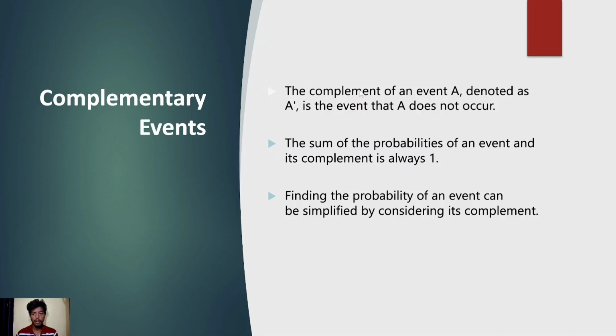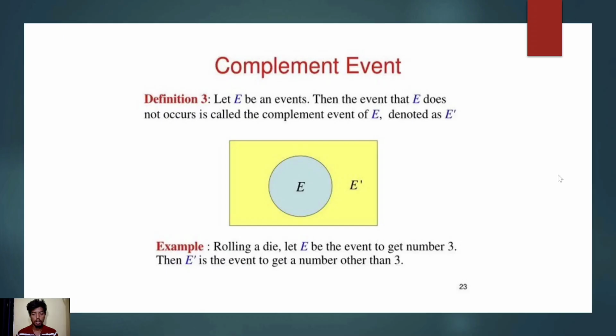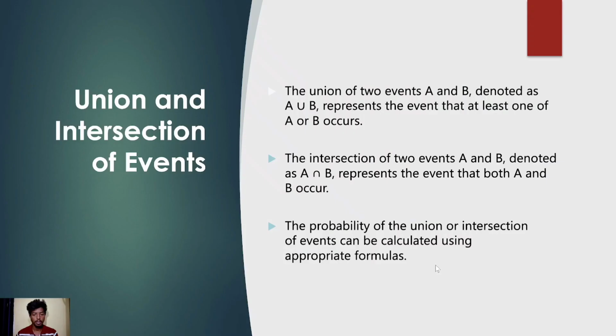Complement of an event. The complement of an event A is denoted as A dash. It is the event that A does not occur. The sum of the probability of an event and its complement is always 1. Finding the probability of an event can be simplified by considering its complement. Let E be an event, then the event that E does not occur is called the complement of E, denoted as E dash. Rolling a die, let E be the event of getting a number 3. Then E dash is the event of getting a number other than 3.